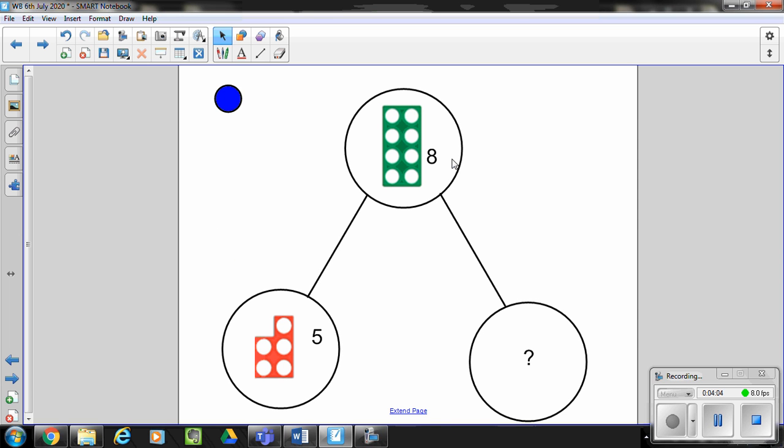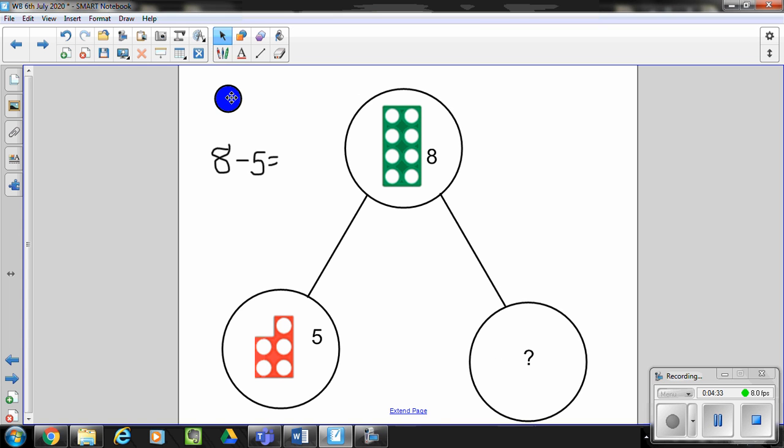This time I know that 8 is the whole and 5 is a part, and I need to work out this missing part. What do I need to do to work that out? My number sentence is 8, if I subtract 5, take away 5, then I will find my missing part.